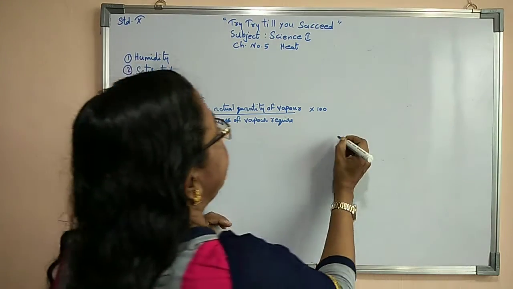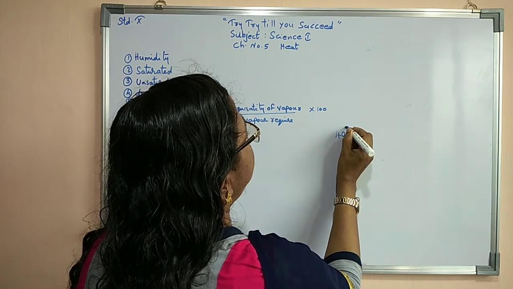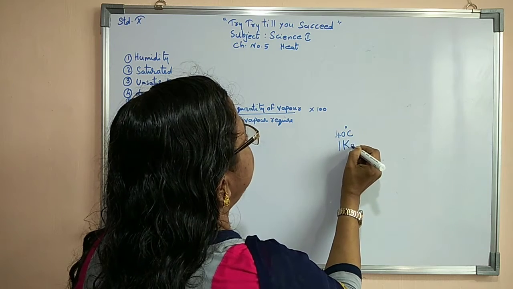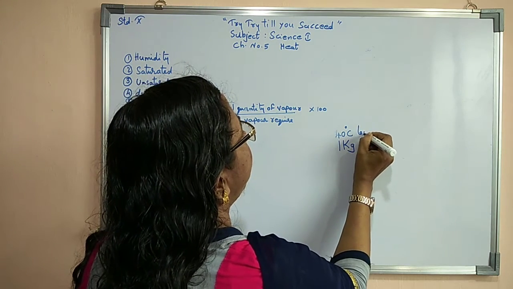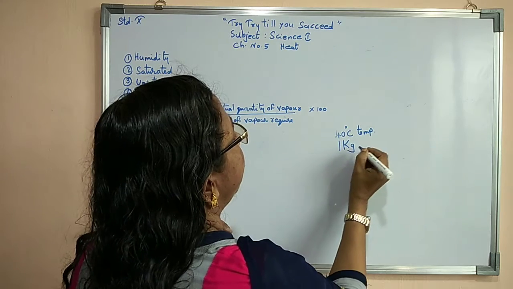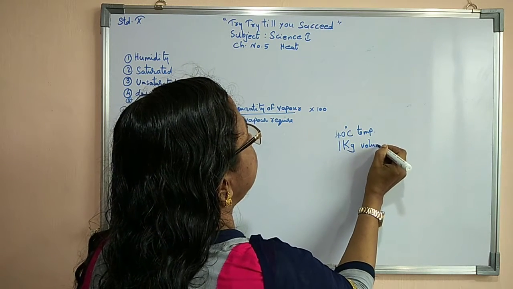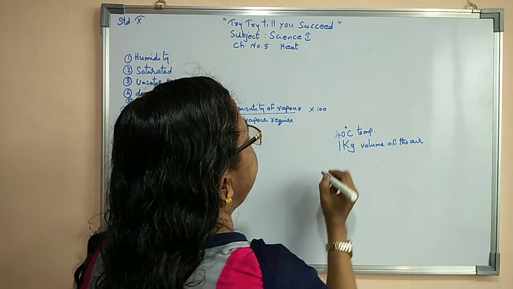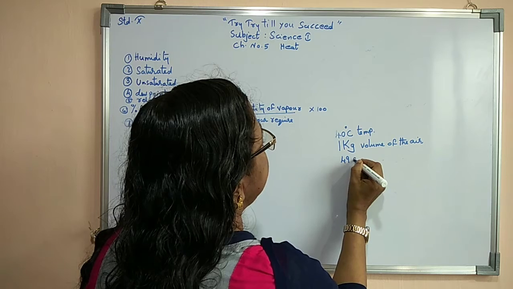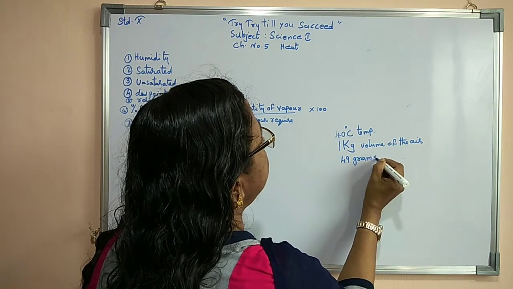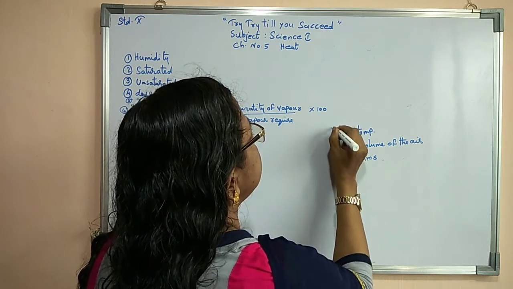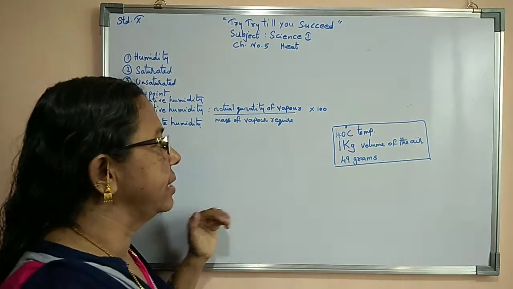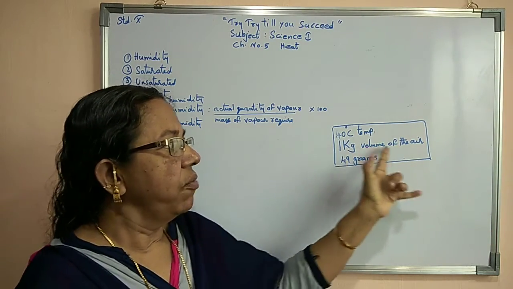Suppose the temperature is 40 degrees Celsius and the volume of the air is 1 kilogram.